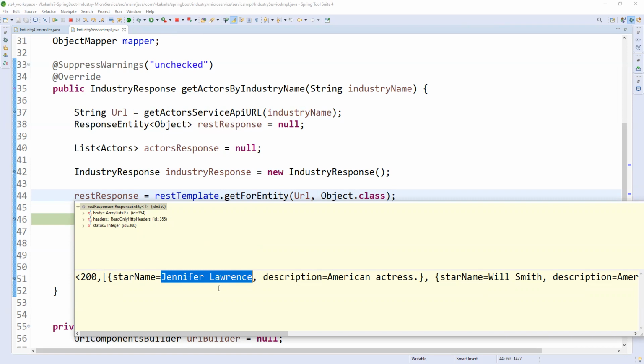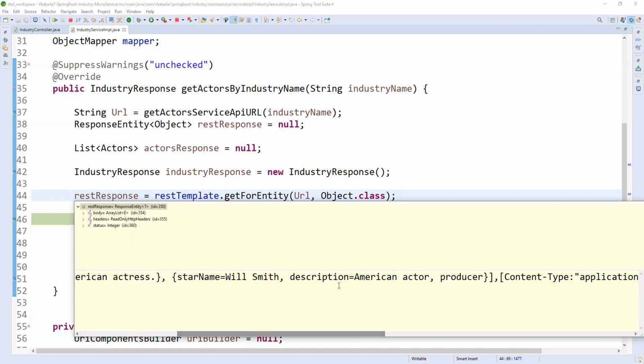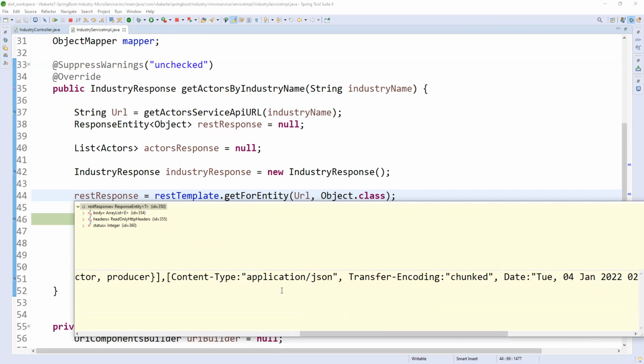Obviously we have this information in a map in another service. So by passing the key, we will get the list of actors. Star name Jennifer, description American actress. Star name Will Smith, description American actor, producer. Content type application/json, transfer encoding chunked. So something like that, we will get the extra information.